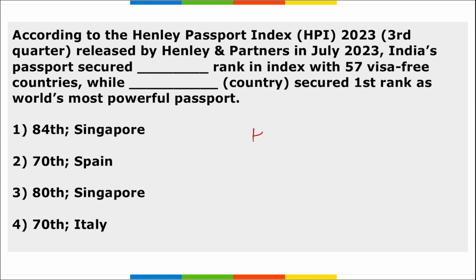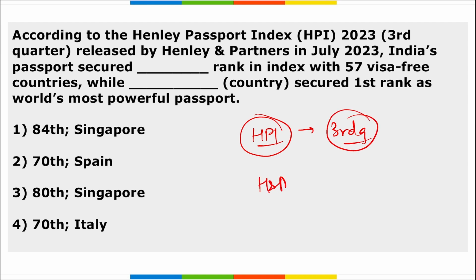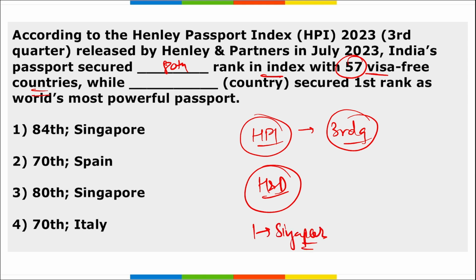Next, if we talk about the Henley Passport Index, and the third quarter of it, it is released by Henley and Partners. Here, India's passport secured 80th rank in the index with 57 visa-free countries, while Singapore was on the top position. Then what is the rank of India here? India's rank is 87, oh sorry, I repeat.